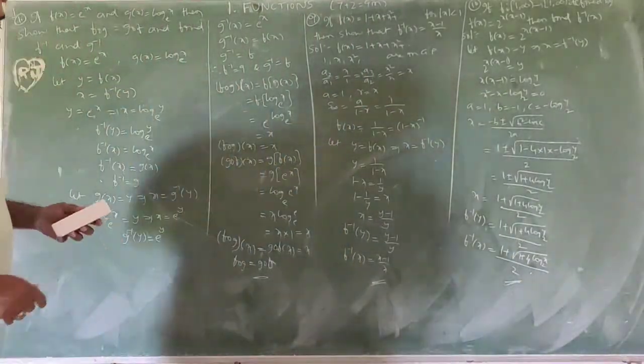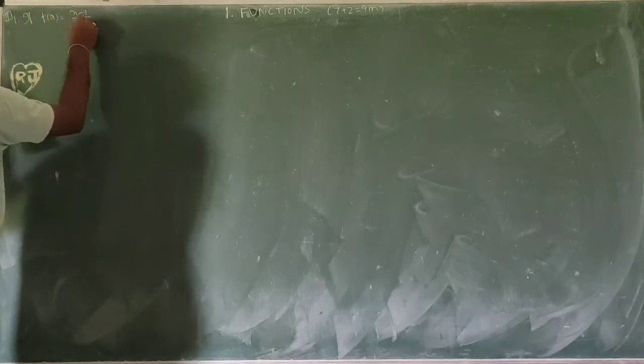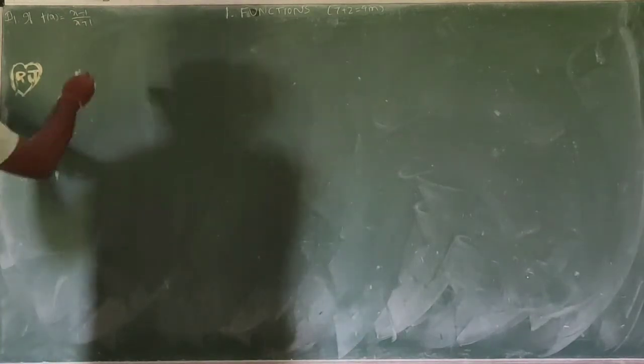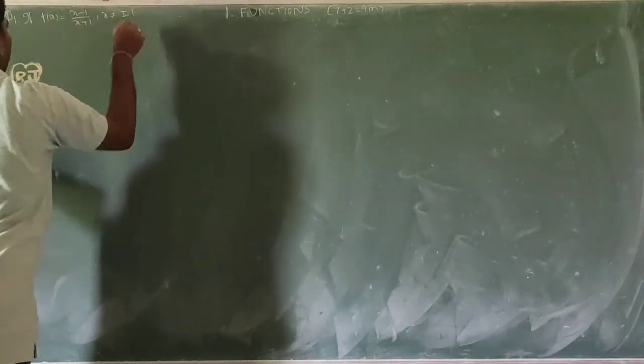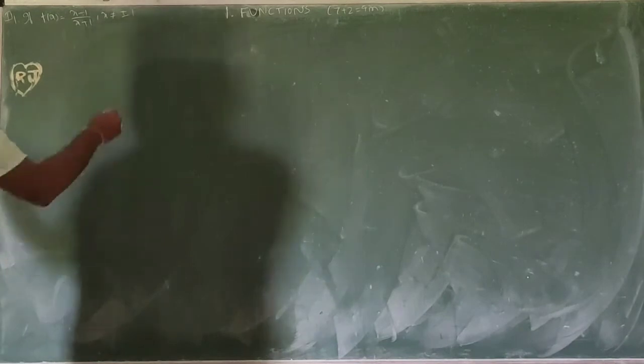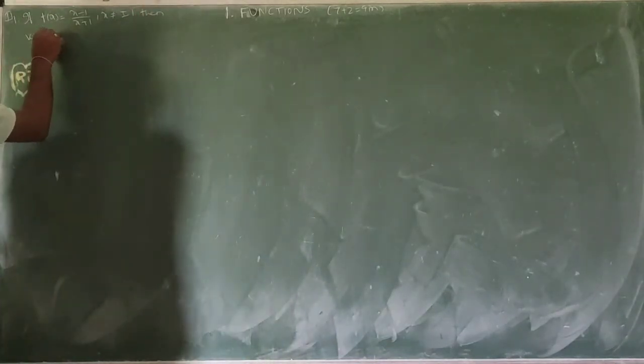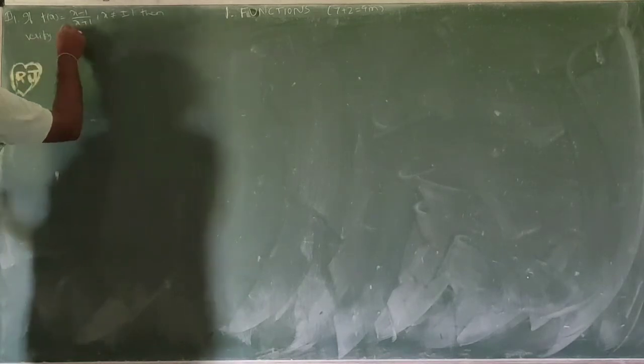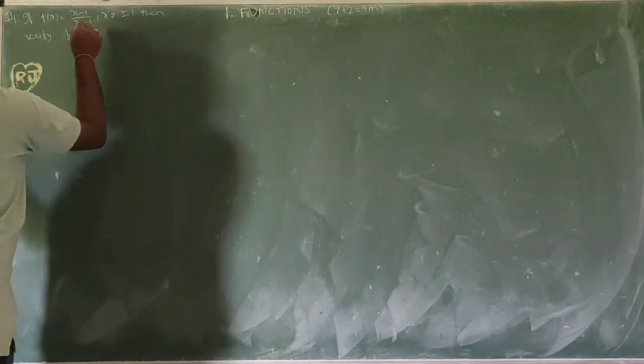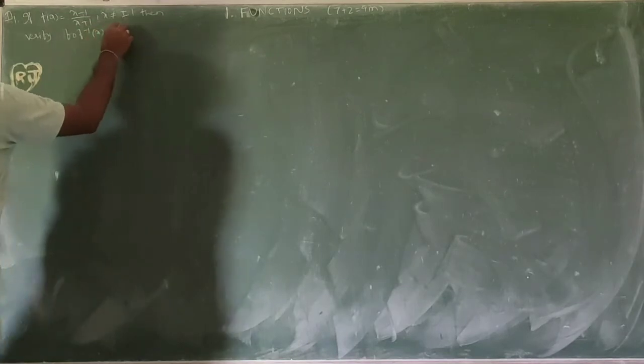Next, if f of x equal to x minus 1 by x plus 1, x not equal to plus or minus 1, then verify f circle f inverse of x equal to x.